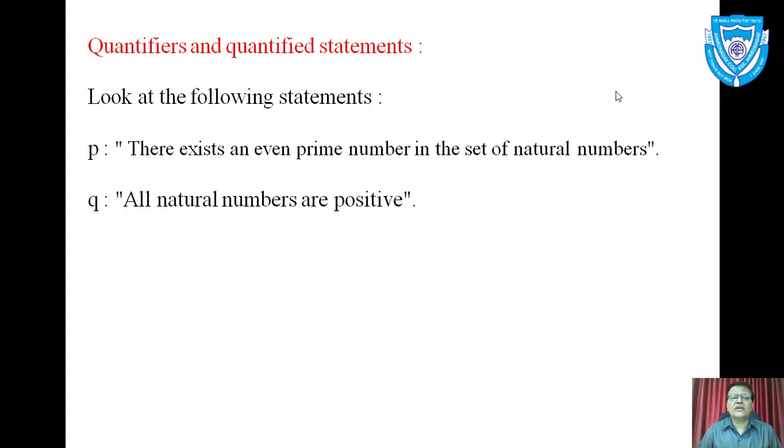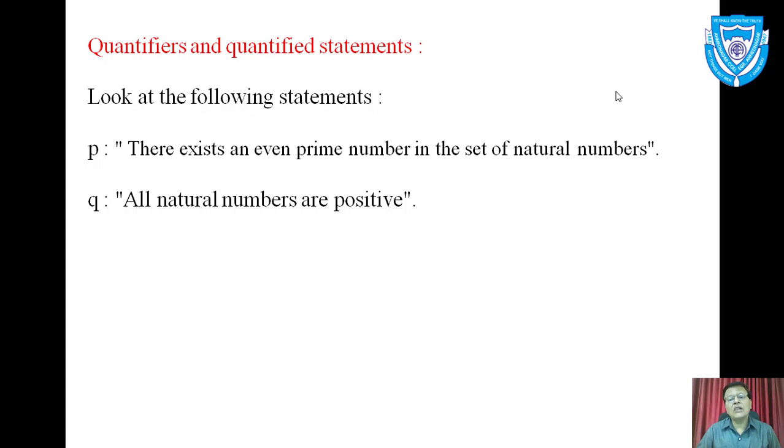P: there exists an even prime number in the set of natural numbers. In other language we can say the same thing as: some natural numbers are even prime numbers.